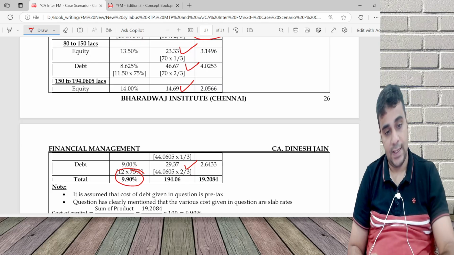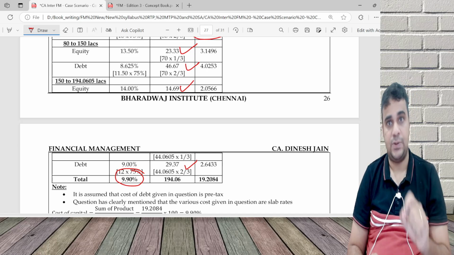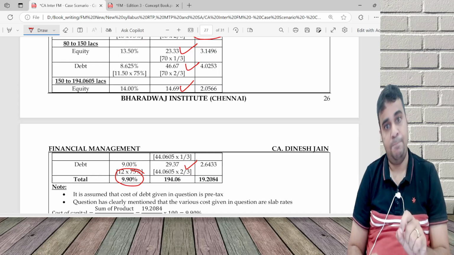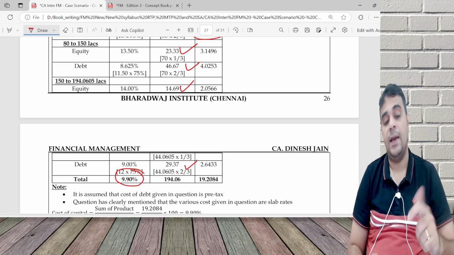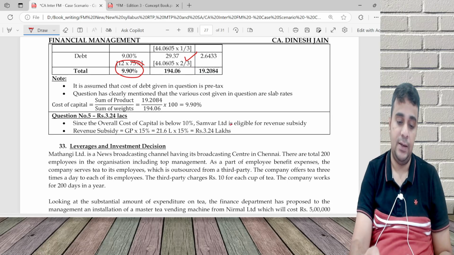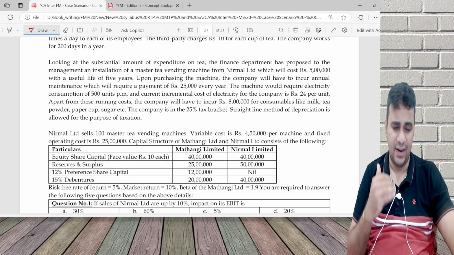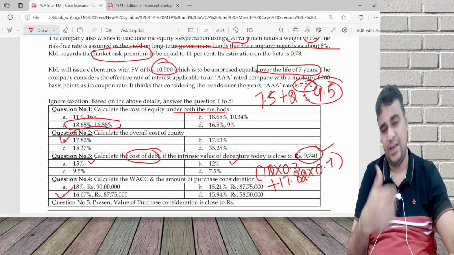And the question says I'll be getting a revenue subsidy, which is 15% of GP, in case the cost of the project is less than 10%. So I'll get the subsidy also. GP into 15%. Broadly, very simple. 33 you can manage on your own, nothing much is there. So 34 I've done. 33 you do it on your own.